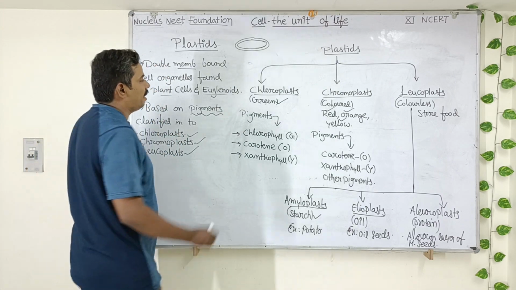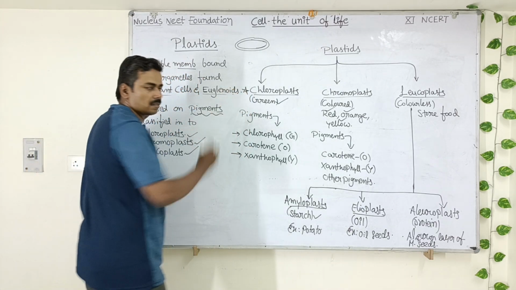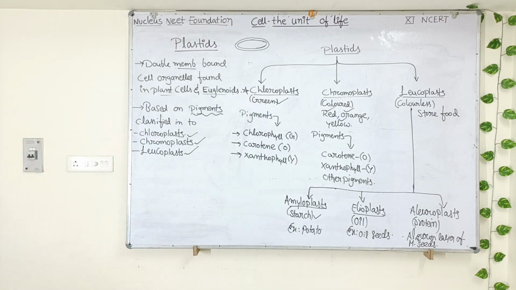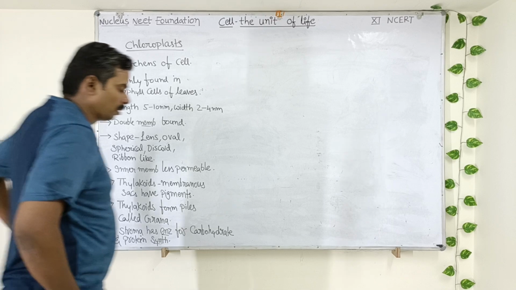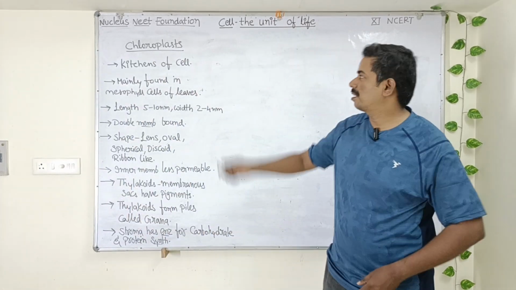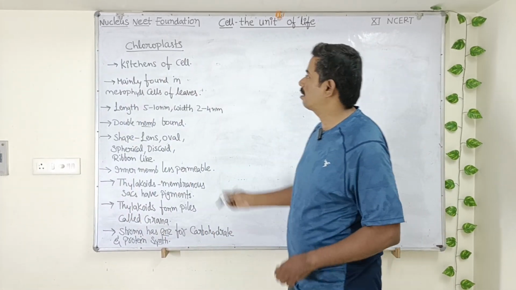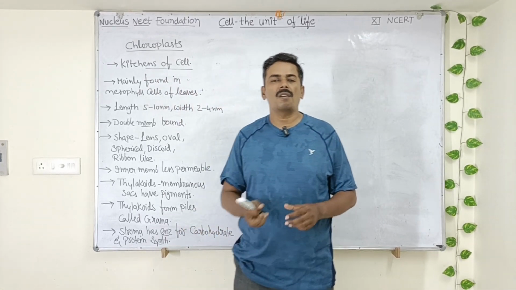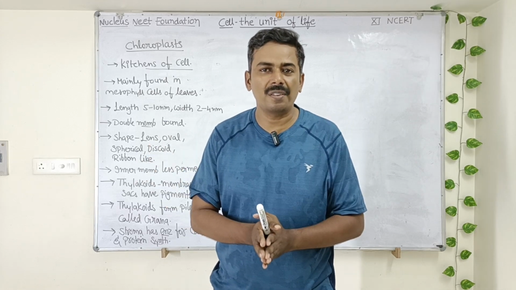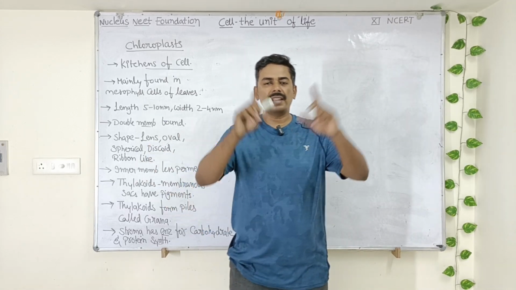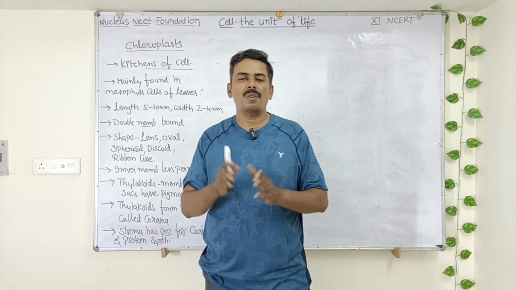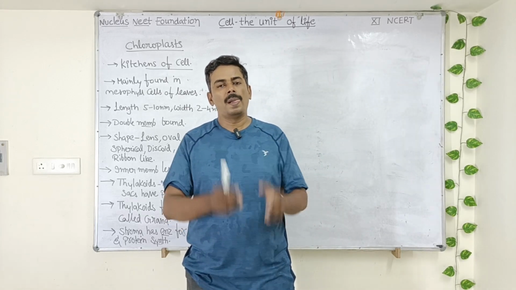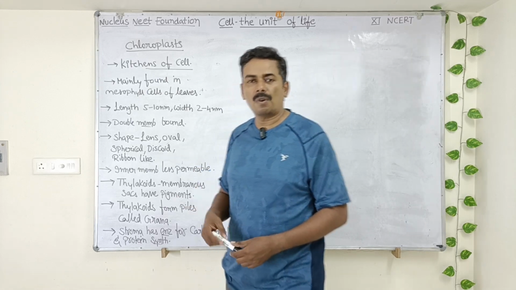Now we will discuss in detail about chloroplast. Note down this, students. Students, the next cell organelle is chloroplast. Chloroplasts are called the kitchens of the cell. Just like in our house our mother will prepare nice yummy food for you, right? So just like a kitchen in our house, inside the cell also there is a kitchen which is called chloroplast. The chloroplast will prepare the food that is required for the plant cell. Okay, so now let us discuss in detail about chloroplasts.